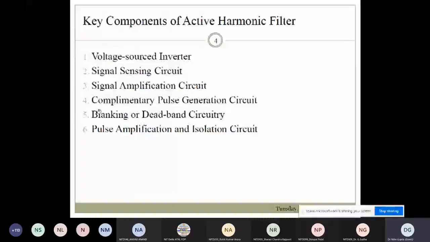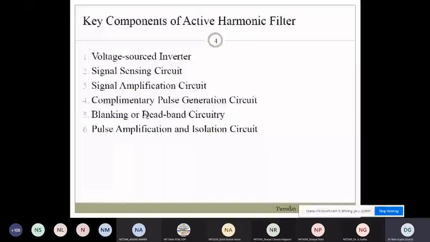The deadband circuit is required because in the same leg you have different switches, and these switches should not be turned on at the same time. That's why a deadband is required. For the complementary signals also, first complementary and then deadband. A deadband is of the order of 2 to 3 microseconds. And definitely pulse amplification and the isolation circuit are an integral part of the inverter or the power circuit.